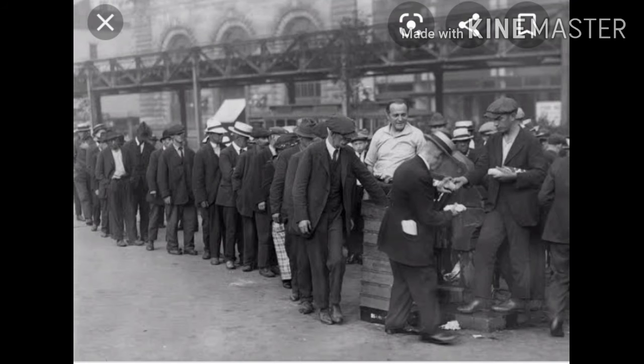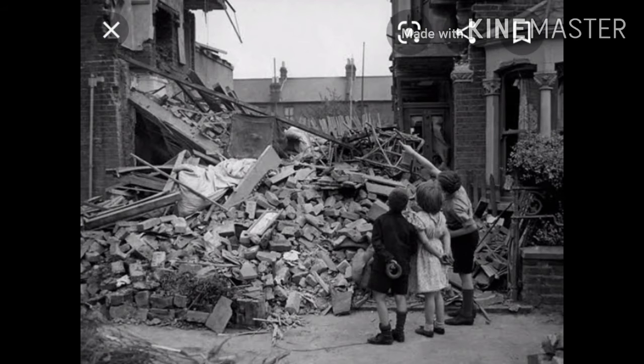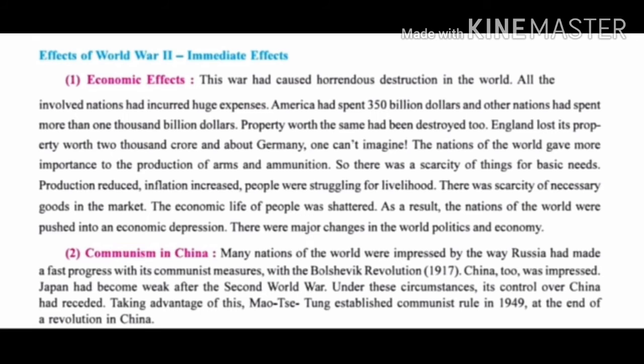As a result, the nations of the world were pushed into an economic depression. There were major changes in the world politics and economy. So all the people around the world were in great depression. They were in economic depression. They did not have even the things necessary to live: the eatables, the things they need to make food. Such necessary things were also not available in the market because the production was stopped. This was the economic effects.